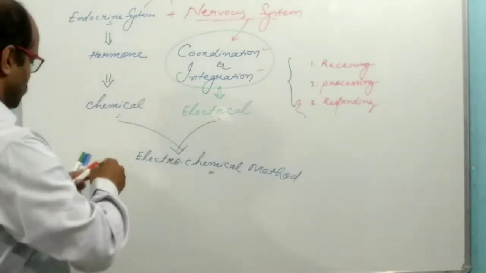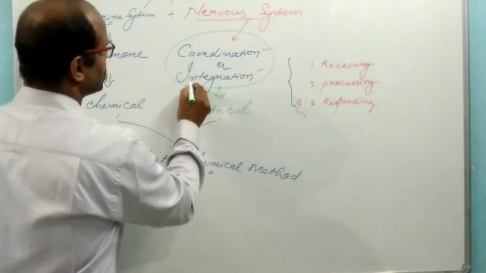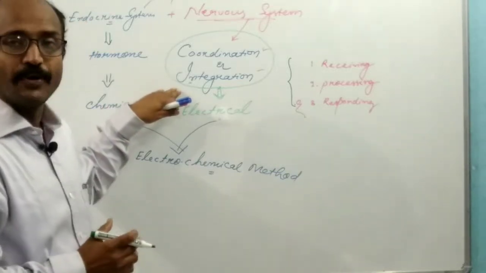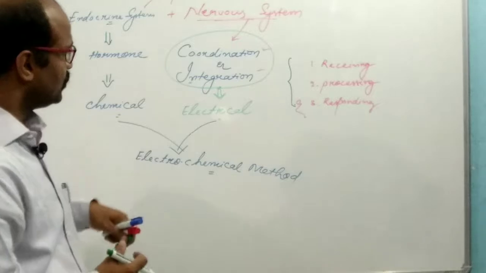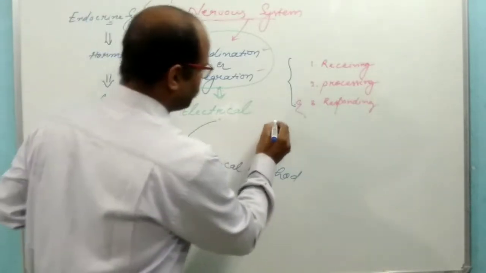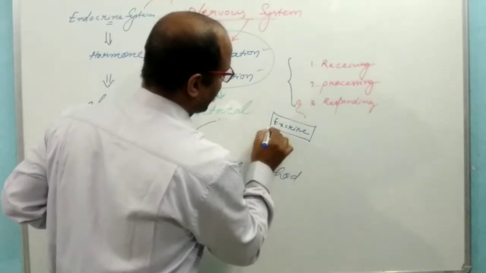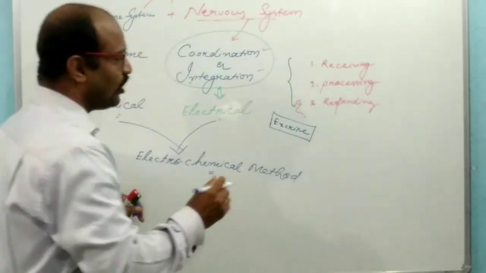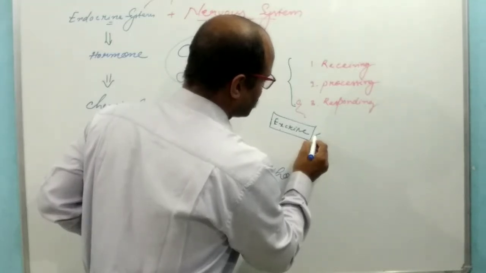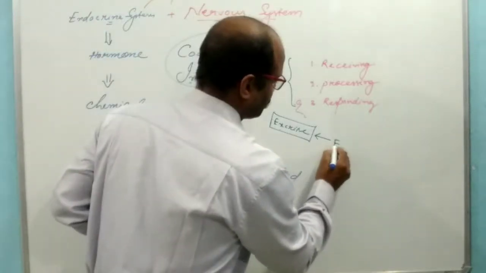Coming to the nervous system, it is very important for the coordination, control and integration of the functions of different organ systems. Let's take an example. If you are doing physical exercise, the activity of skeletal muscles increases. The activity of skeletal muscles needs more and more energy.